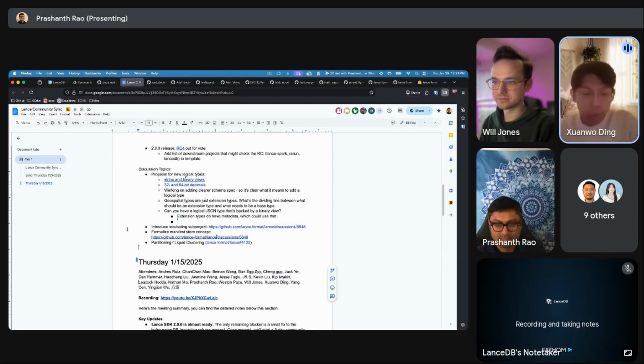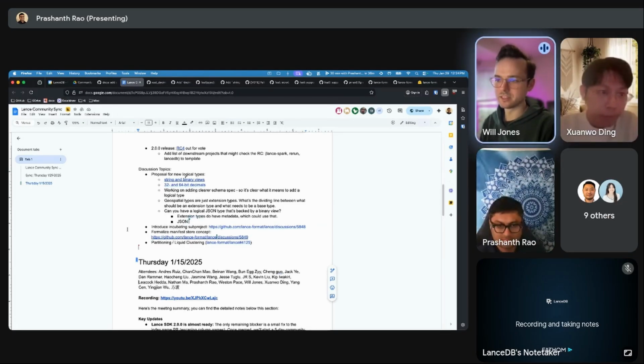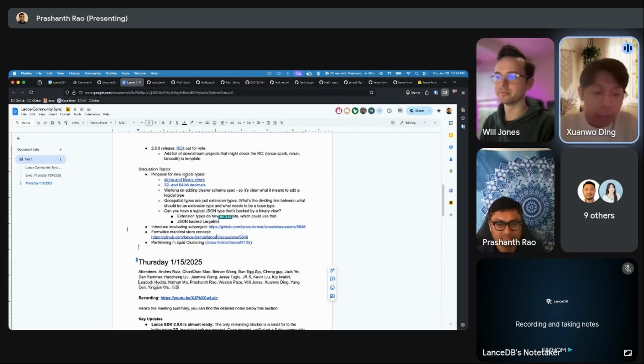But currently we don't have a systematic way to do this. We have some very tricky code in Lance to make it possible. So is JSON backed only by large binary? Yeah, large binary, encoded by JSONB. Okay.